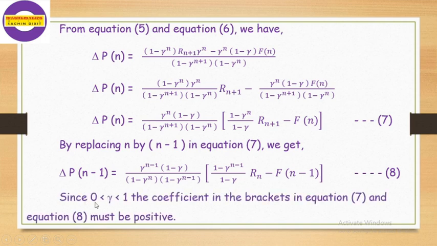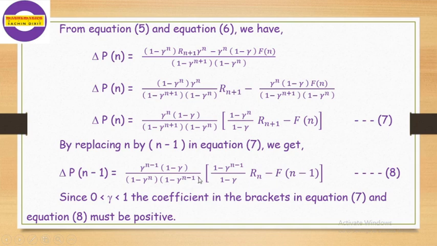Now since gamma is between 0 and 1, the coefficients in the brackets in equations 7 and 8 must be positive. In this expression there are so many brackets, and each term we can say is a positive term. This value will be positive, this term will be positive and this term will be positive.